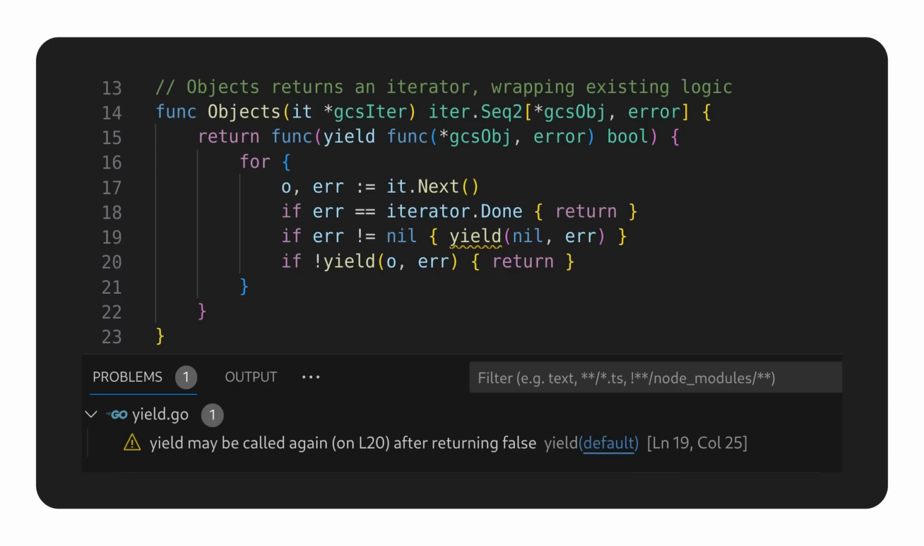much more. Remember that complex iterator definition? Since gopls knows about new features on day one, it can help you avoid mistakes while you're writing them. Here, it's noticed an error where our iterator may call our yield function after it should have stopped.